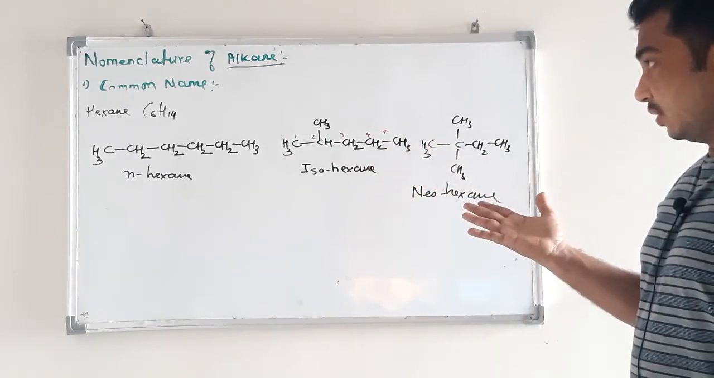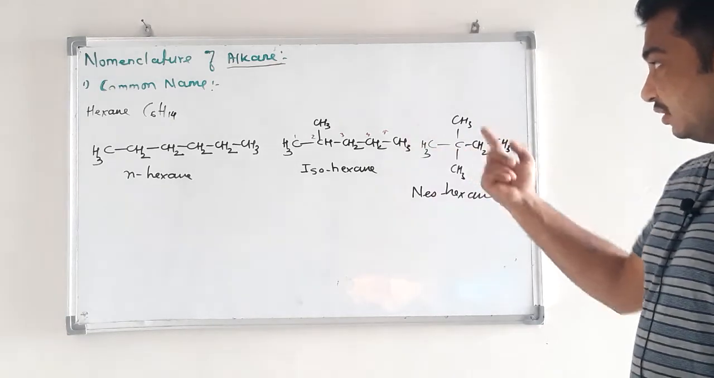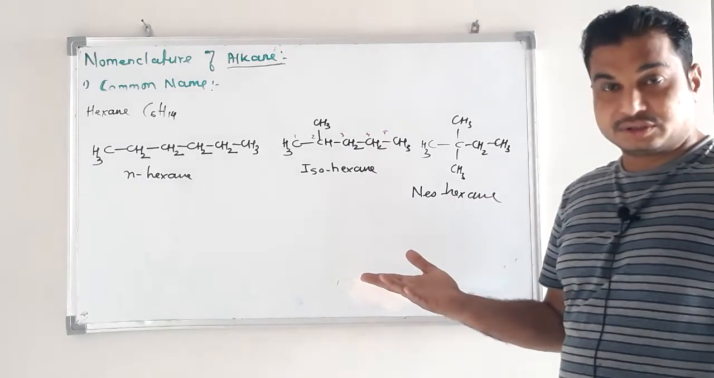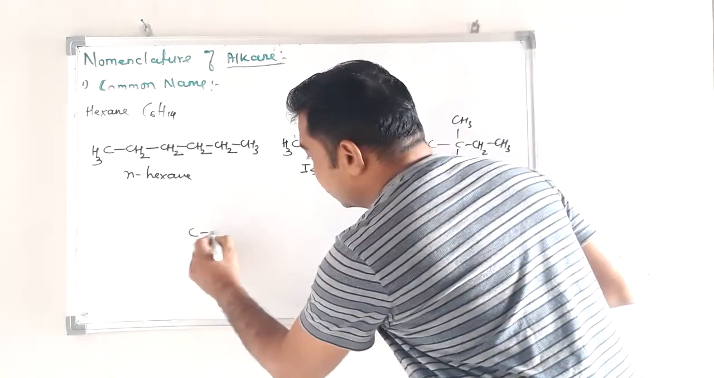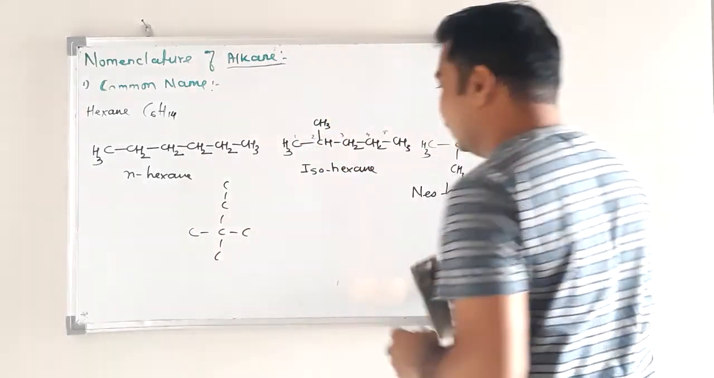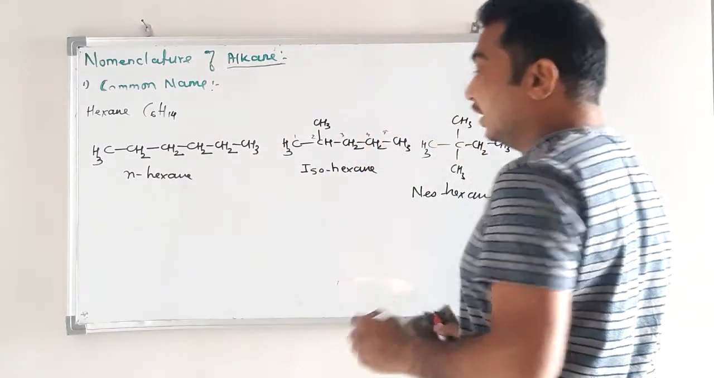Okay, so three arrangements are possible. Is a fourth structure possible for hexane? Hexane has three isomers. Is it possible to write a fourth structure for hexane? Let us try. 1, 2, 3, 4, 5. No, it will repeat again. So, three isomers.